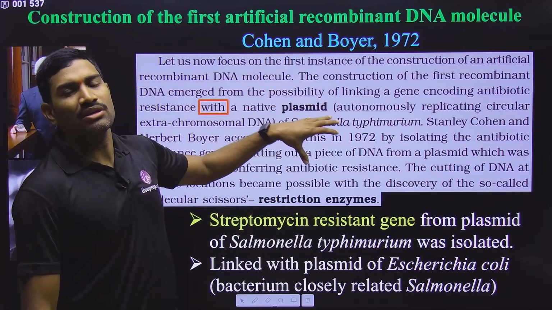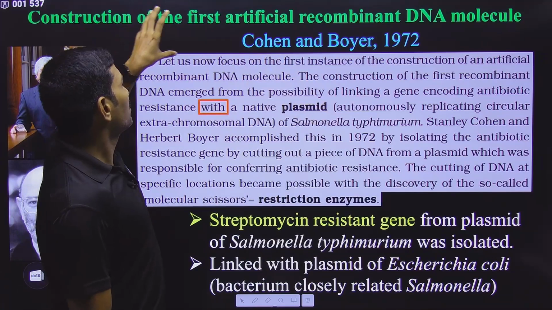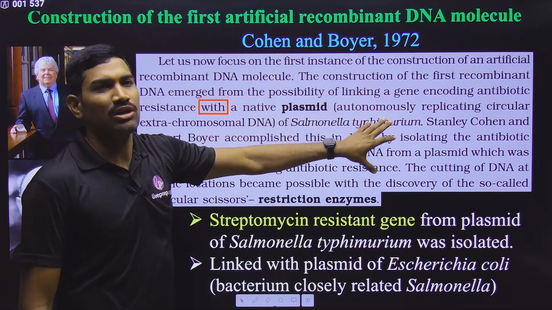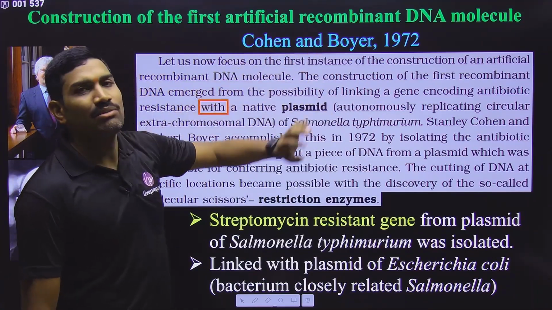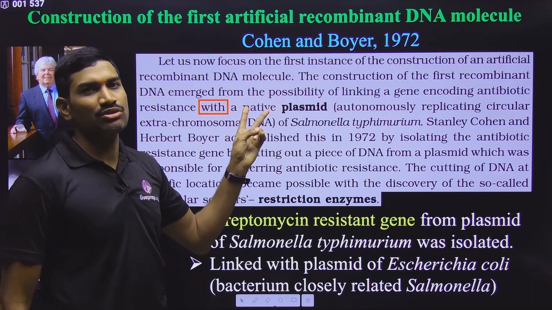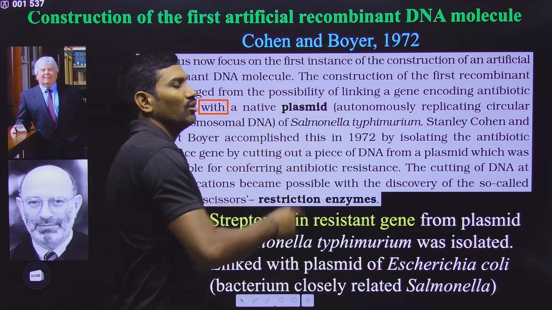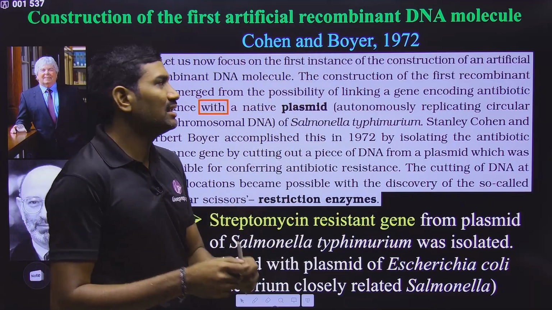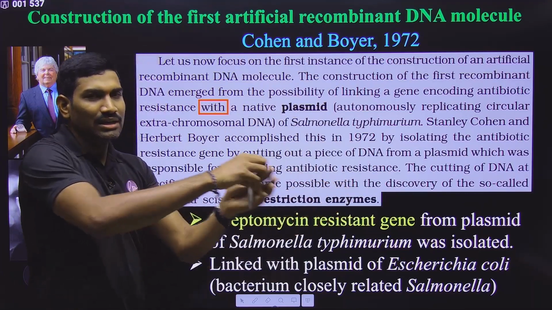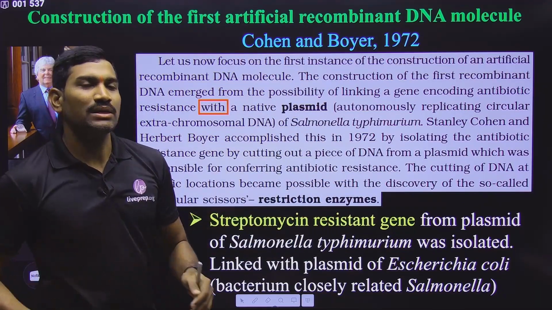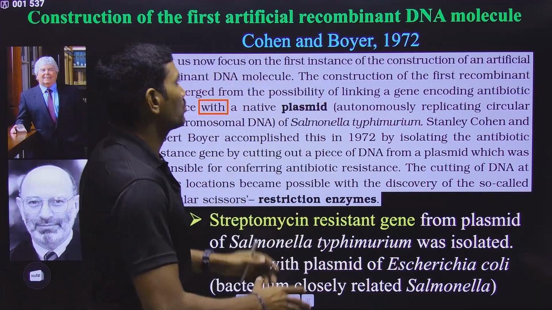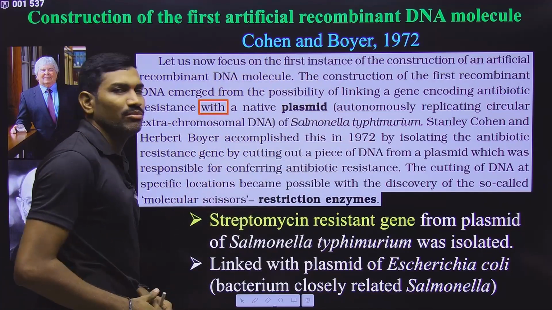Here, first, we are talking about the synthesis of the first artificial recombinant DNA molecule. This was done by Cohen and Boyer. These are the two scientists whose contributions we already studied. Boyer knew how to cut the DNA and how to attach the DNA, and Cohen knew how to isolate a plasmid from the bacterium and reintroduce it into a bacterium. That's why these two scientists combined and performed all these things.